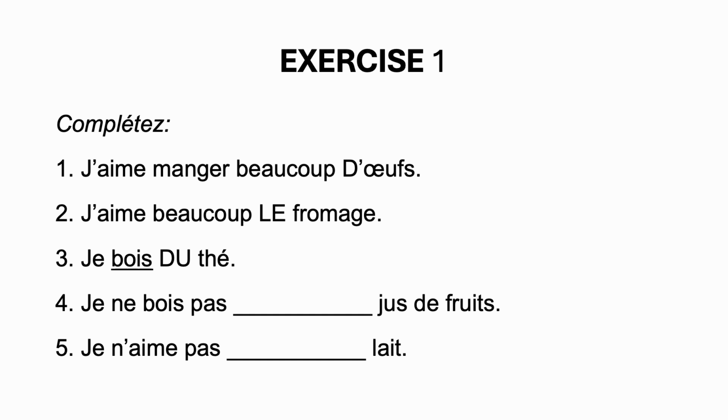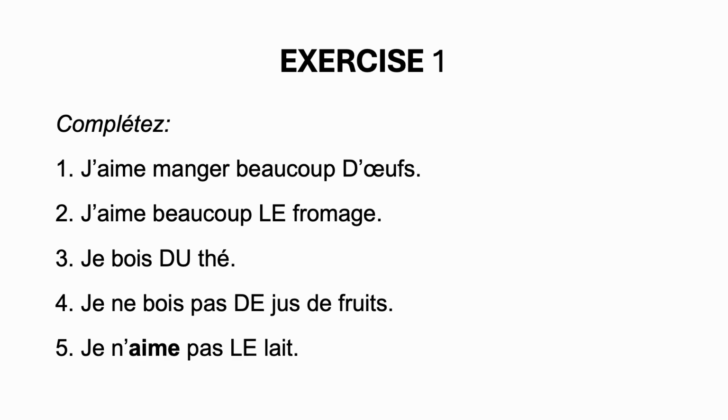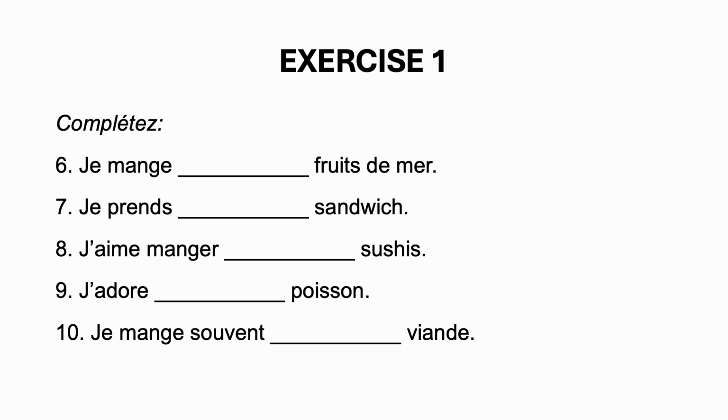4. Je ne bois pas de jus de fruits. Boire is not a verb of preference. You have negation, so you have to use the form de. I don't drink fruit juice. 5. Je n'aime pas le lait. Here, even if you have the negative, you have a verb of preference. So you're going to use the form le. I don't like milk. You can now pause the video again and finish the exercise.